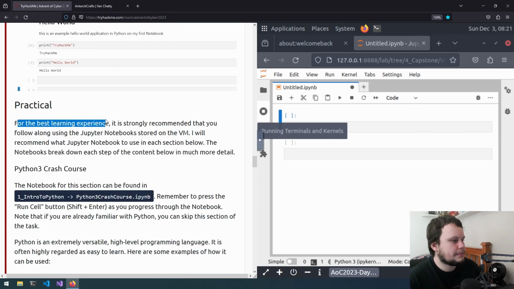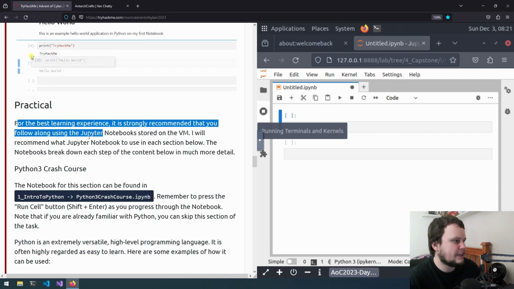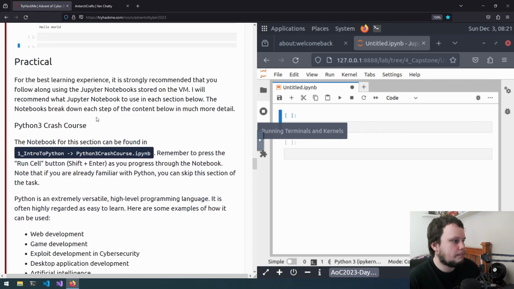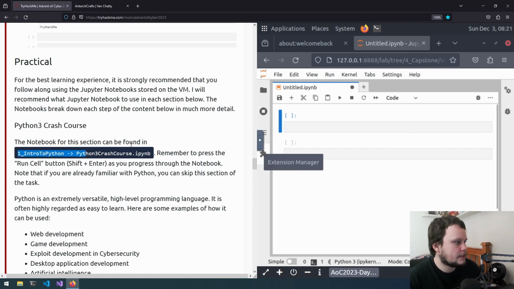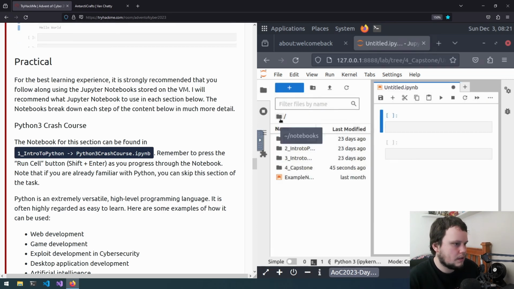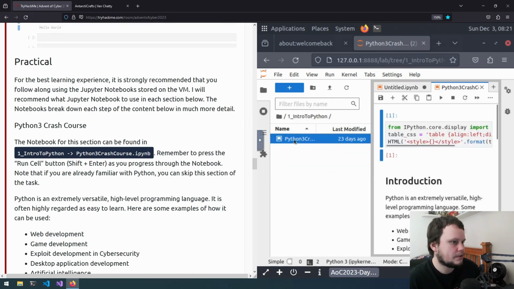So for the best learning experience, it is strongly recommended that you follow along using the Jupyter Notebook stored on the VM. I will recommend what Jupyter Notebook to use in each section below. The notebooks break down each step of the content below in much more detail. So Python 3 crash course, we need to open this notebook, so I assume we go to the File Explorer. Okay, so you need to go back. Mine was on the fourth one for some reason. So go back, go to number 1, then Python 3 crash course.